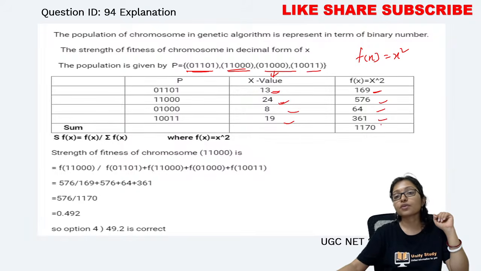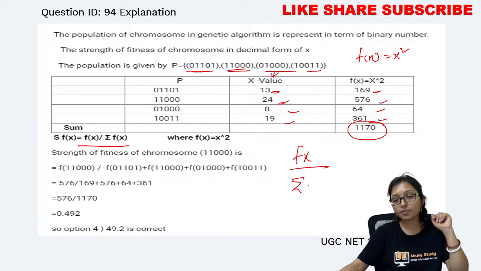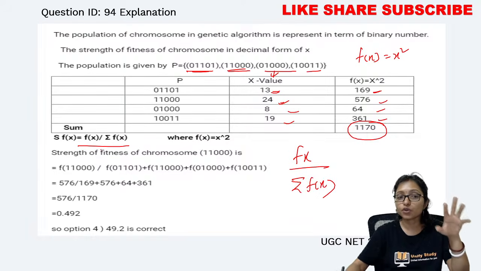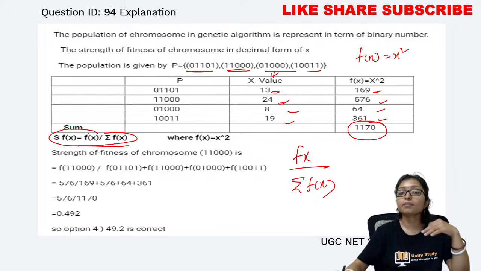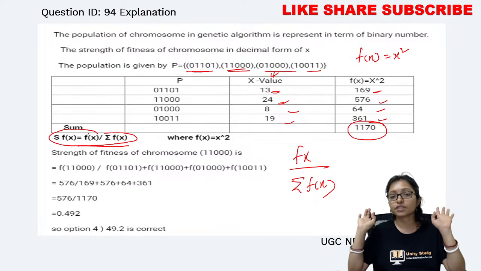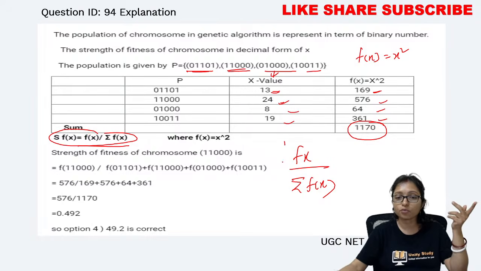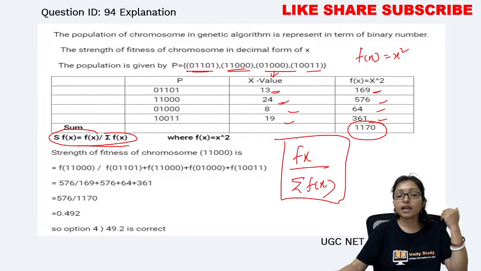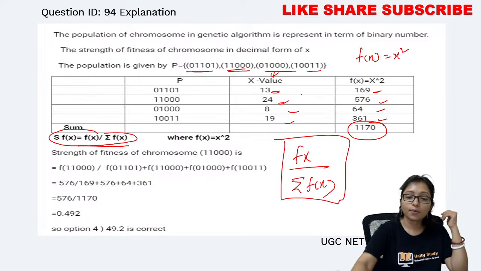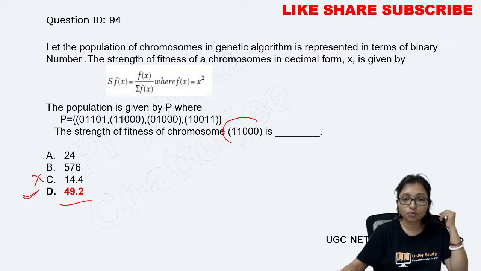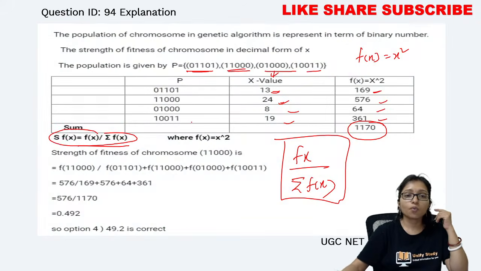After that we do the summation. Why are we doing the summation? Because the fitness formula is f(x) divided by the summation of f(x). Although they provide it in the question, you need to remember the formula, because maybe in the question they will not provide it. It is the formula of the genetic algorithm. Now from this formula, it was asking only about one special chromosome, that is 11000. For 11000, what will be the answer?